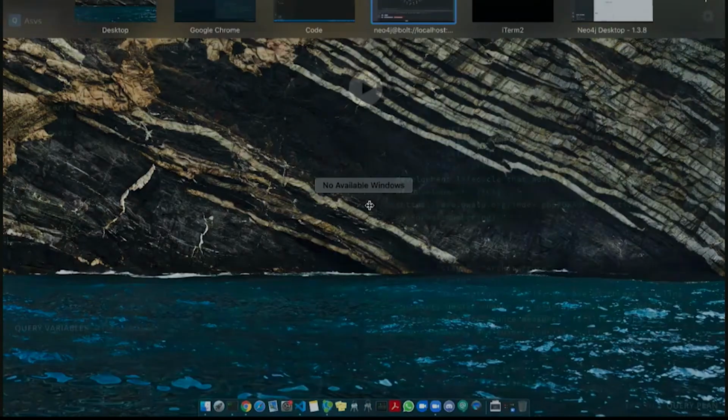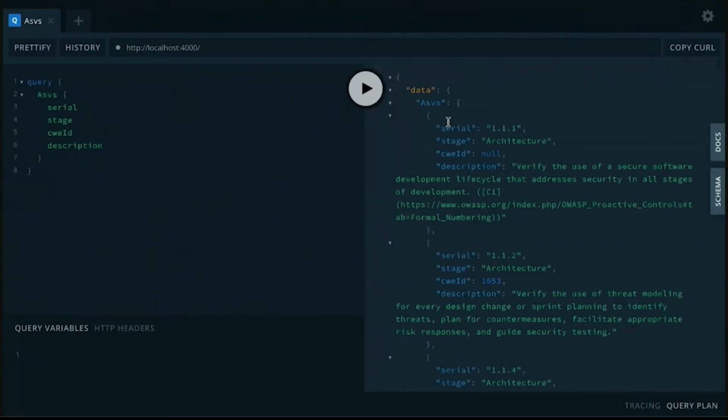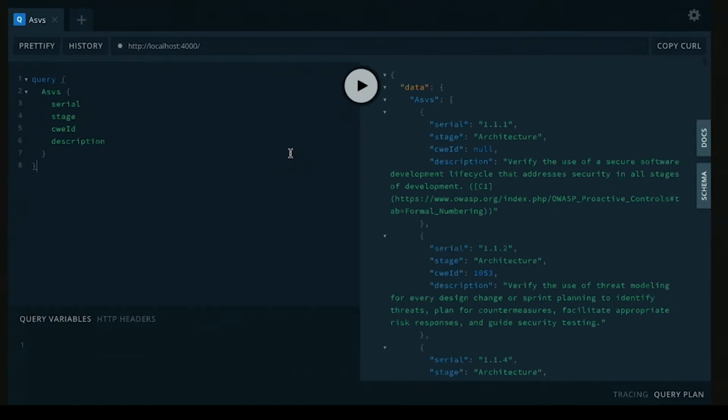Now, obviously, it's not really helpful if I just search for the same data set again in the same way, right? If I just search for the ASVS data set and I get information as flat text, I'm no better off than with a CSV file. I might be better off with just using the CSV file. So our obvious intent is to add some value to the CSV file.